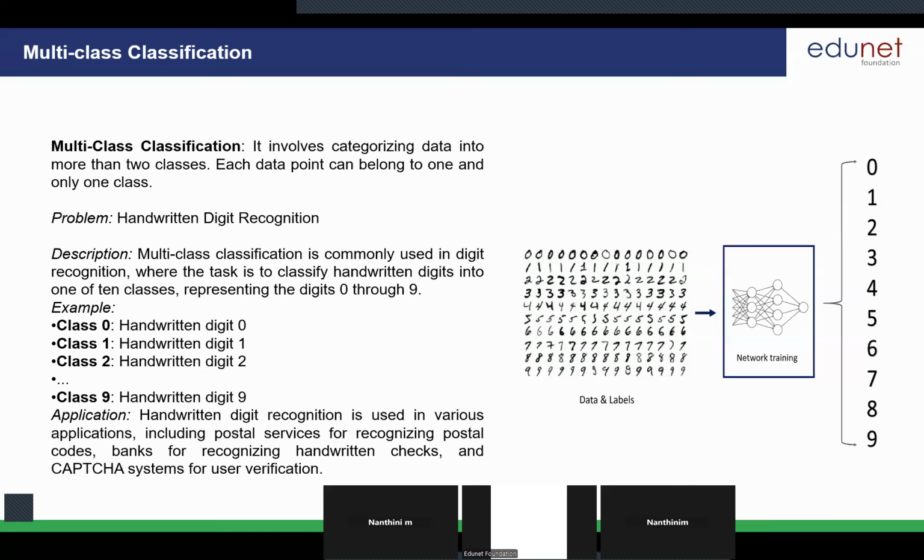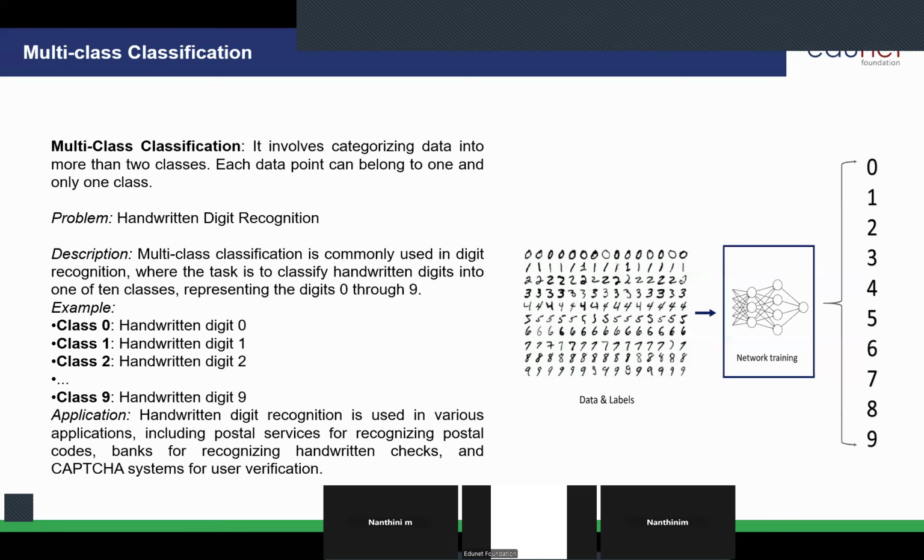While entering your username and password, it will ask you to enter a CAPTCHA, right? That is also an example of multi-class classification. It will try to map multiple features like alphabets, numbers, uppercase and lowercase letters.